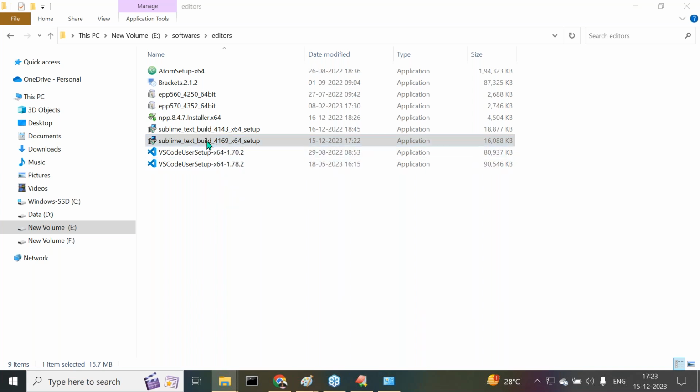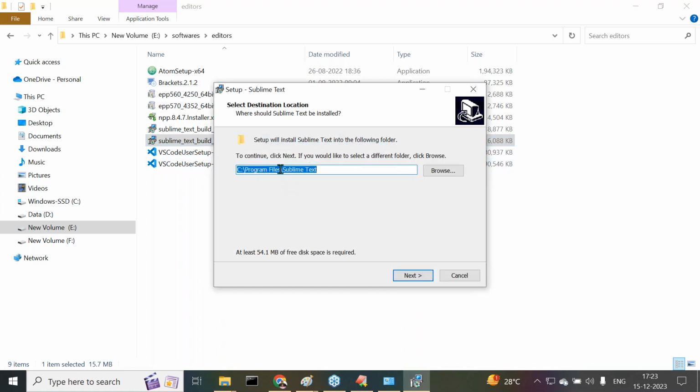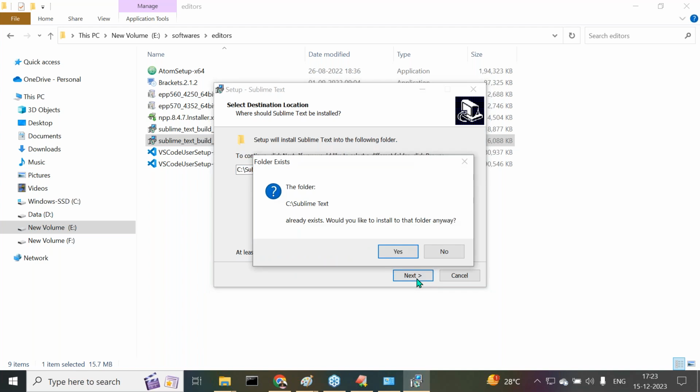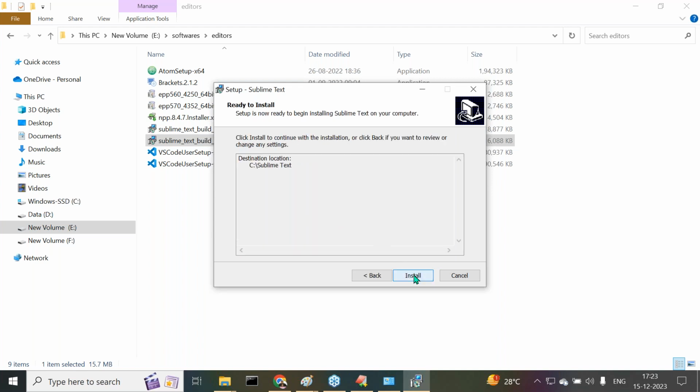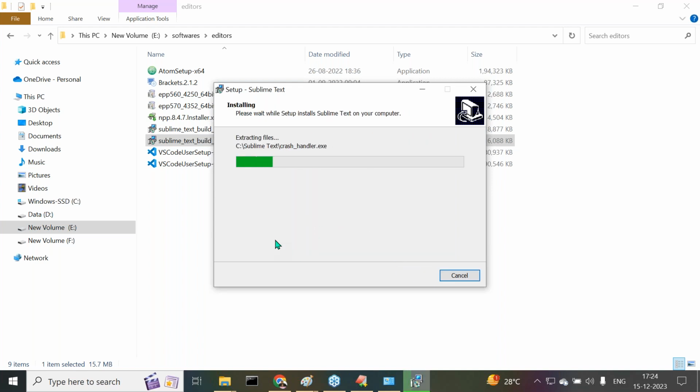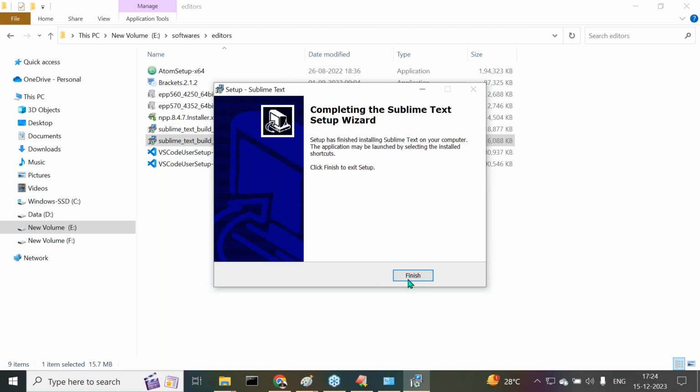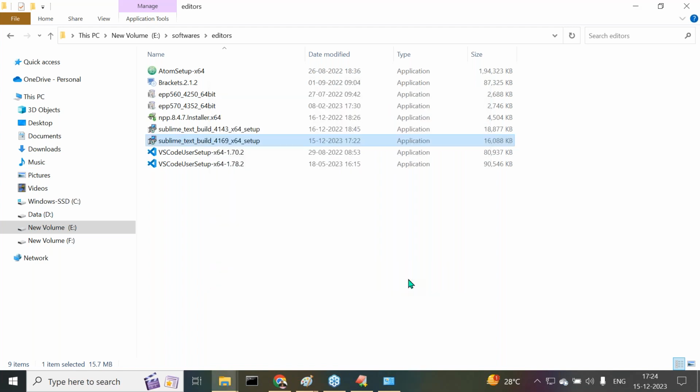Right, so now let me double click on it. Automatically the installation process will start. It is going to take the location in Program Files, but I don't require it under Program Files. Directly under C:/Sublime text. Click on next button. Already exists. Would you like to install to that folder anyway? Yes, no problem. Click on next button. Click on install button. It's a matter of half a second to complete the installation. That's completed. Finish. Sublime text is installed successfully.